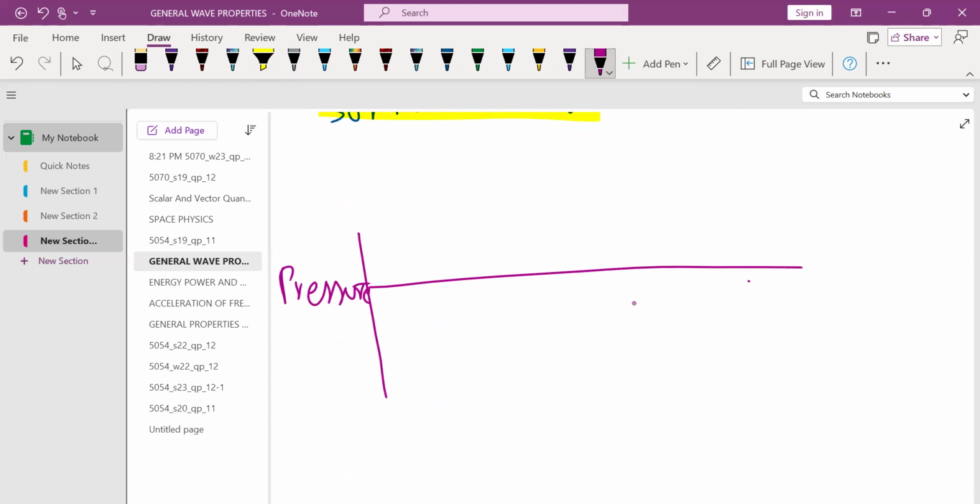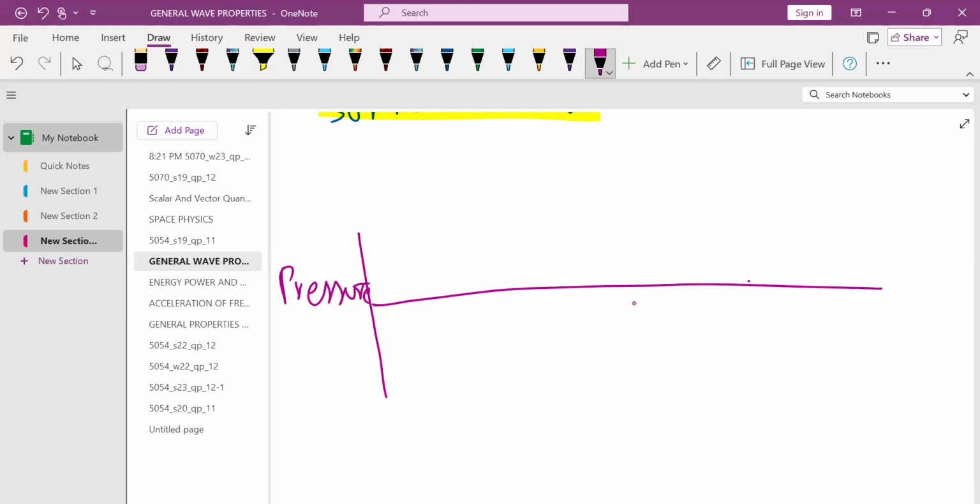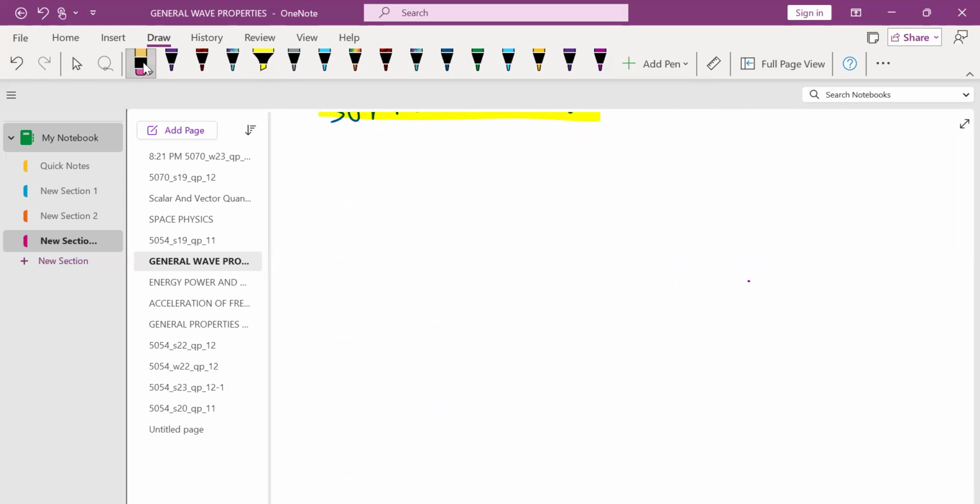Now for pressure, you can see that the wave is up, down. It's going like this. What happened? Let me draw it again. Here is the pressure.